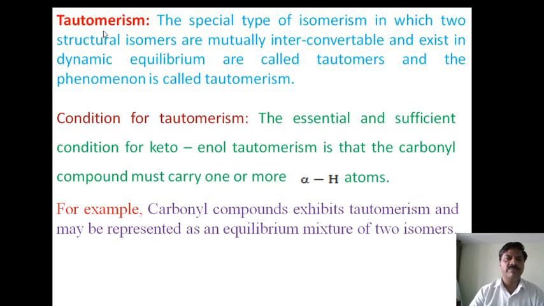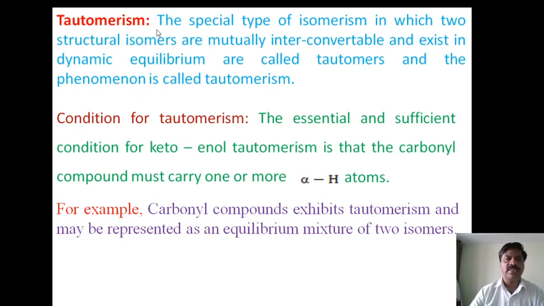First one is, what is meant by tautomerism. Tautomerism is a special type of isomerism in which two structural isomers are mutually interconvertible and exist in a dynamic equilibrium, called tautomers, and the phenomenon is called tautomerism.